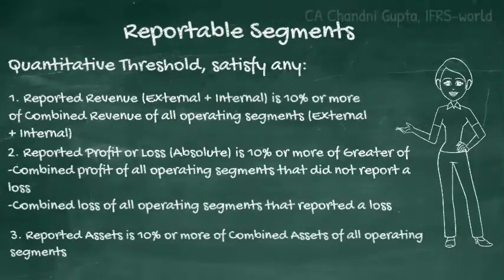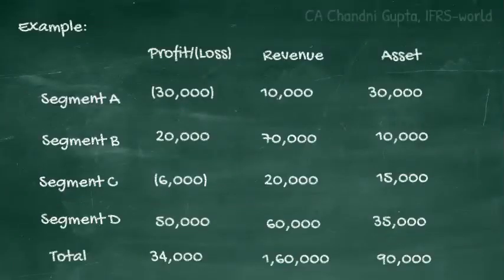Let's understand these quantitative thresholds with the help of an example. Suppose there are four segments, segment A, B, C, and D, and these are the reported profit or loss figures, revenue, and asset. Now let's check all these three criteria one by one.